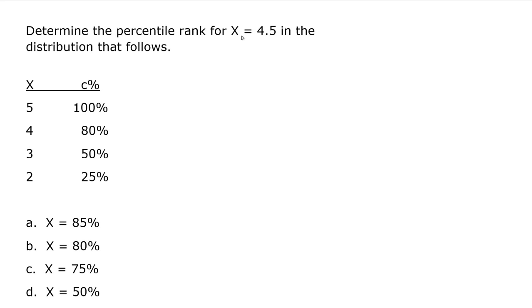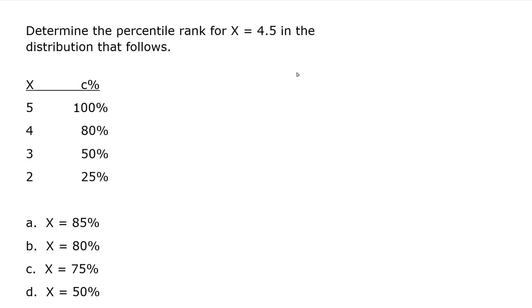Determine the percentile rank for x equals 4.5 in the distribution that follows. Okay, so we've got our distribution, and the answer is either going to be that the percentile rank is 85%, or it's 80%, or it's 75%, or finally in D it says it could be 50%.